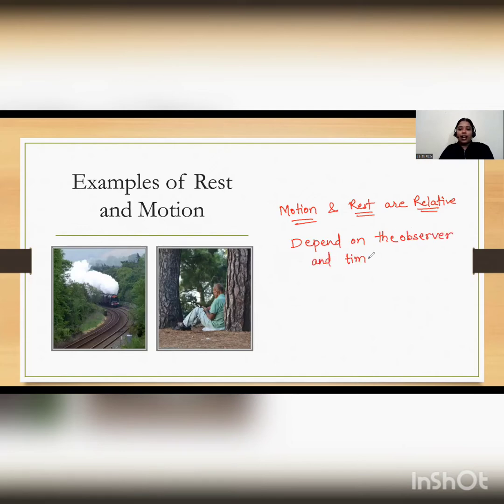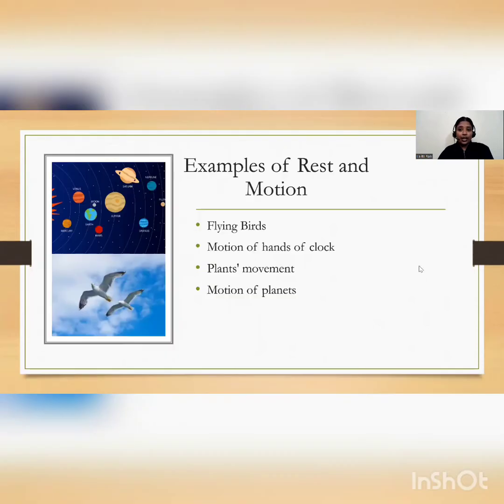So with respect to time and observer, a body can be in the state of motion, or it can be in the state of rest. Got it? So now let's move further. Now some more examples of rest and motion: flying birds, then motion of hands of the clock.